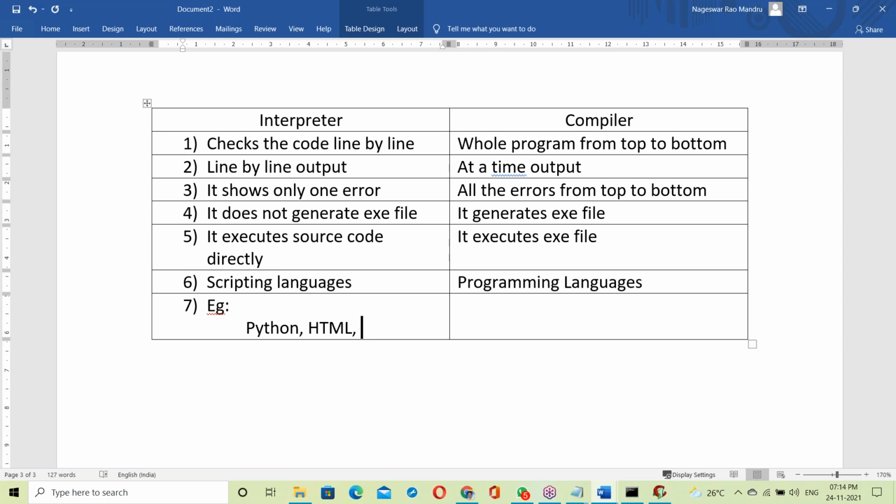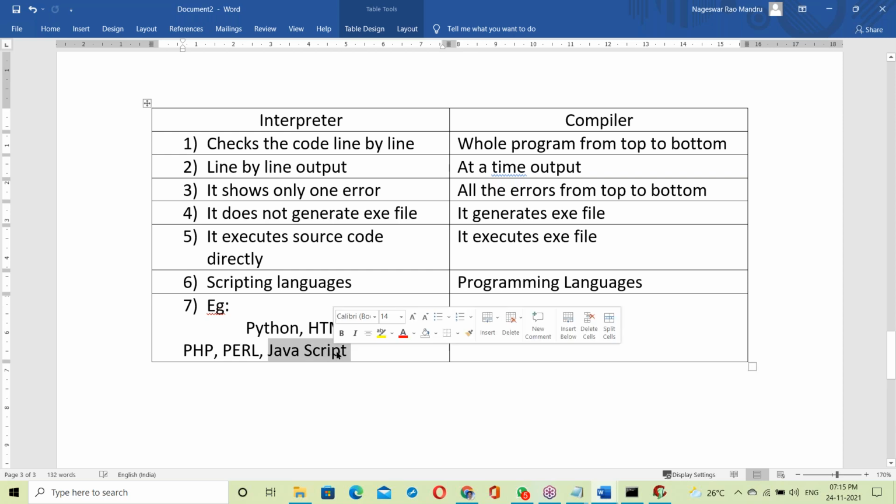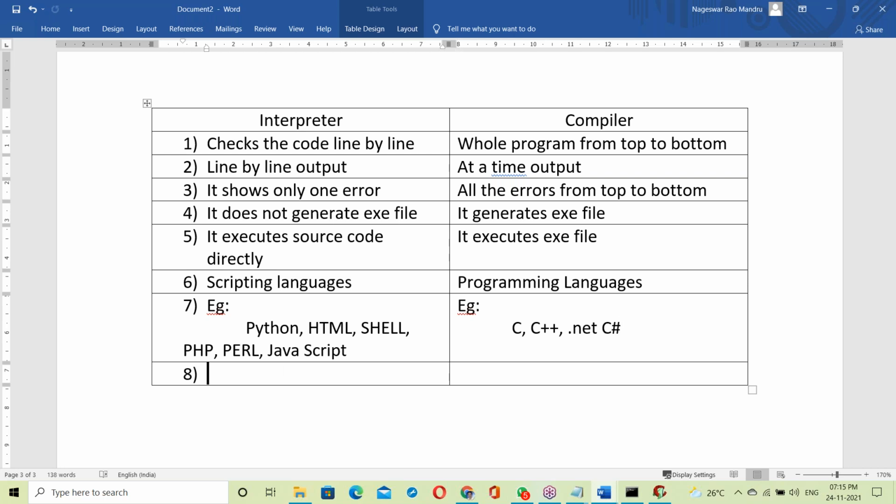Next, HTML, Linux shell scripting, PHP scripting, Perl scripting, and JavaScript. JavaScript is not Java; JavaScript is different. JavaScript is a browser-understandable language, while Java is a JVM-understandable language. Programming language examples: C is the best example, then C++, .NET, and C#.